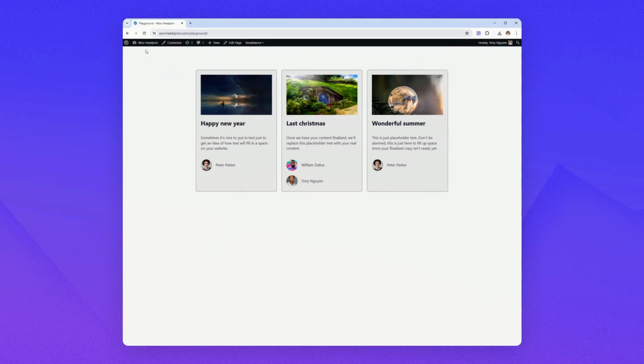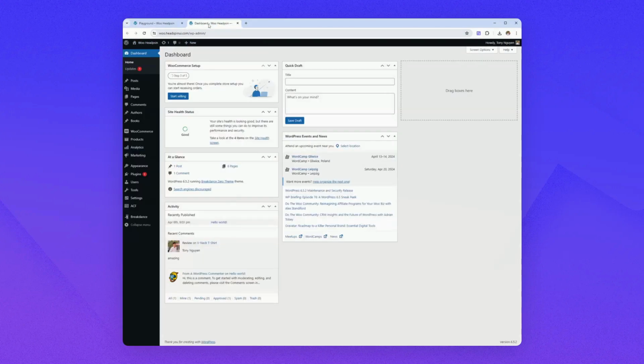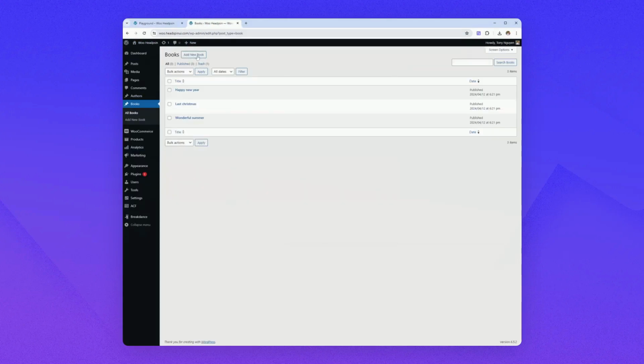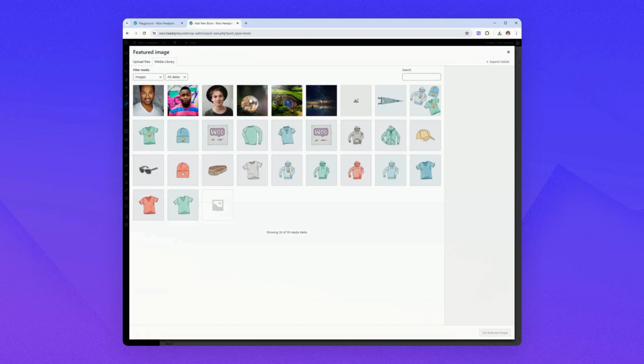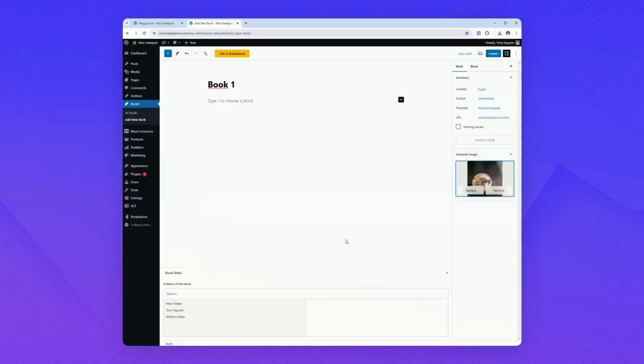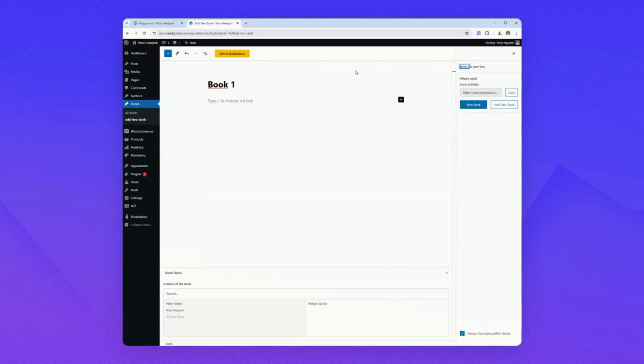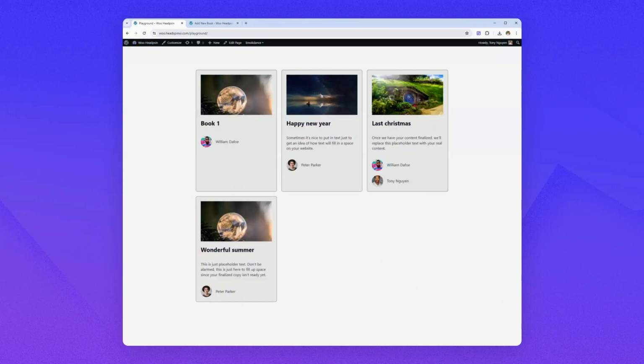Okay, let's do some tests. Let's add a new book here. Let's call it book one. Let's add some image. And first, as for author, I want to assign William Defoe, publish. Let's go back. And you see that book one has William Defoe as the author.